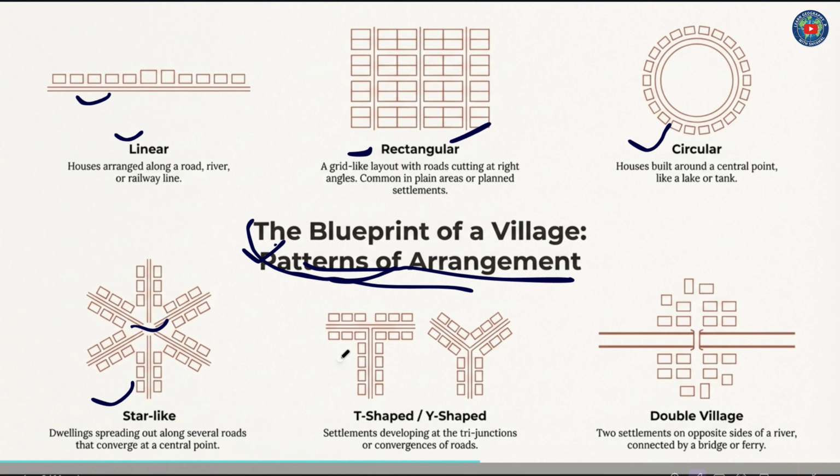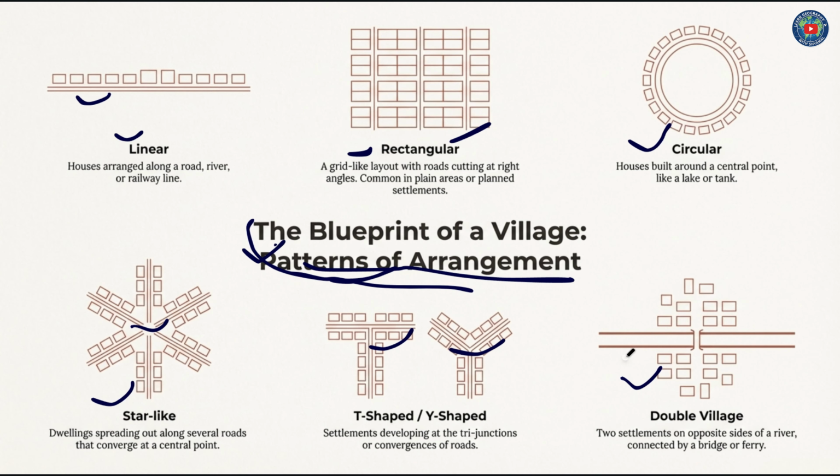T-shaped or Y-shaped settlements develop at the T-junctions or convergence of routes, like this, T, Y. Double village, settlements on opposite sides of a river connected by a bridge or a ferry, like this. These are some patterns of rural settlement.